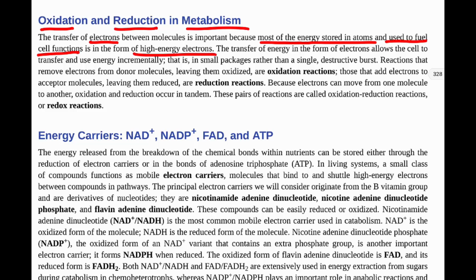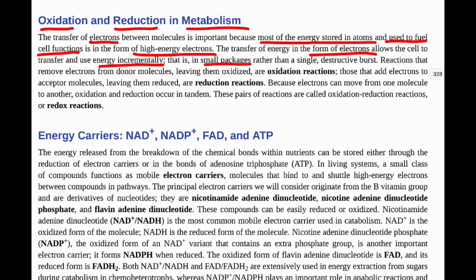So the transfer of energy in the form of electrons allows the cell to transfer and use energy incrementally. So in small packages. So transferring electrons from one molecule to another molecule is going to be a smaller package of energy rather than having some explosive burst that will then just be destructive.